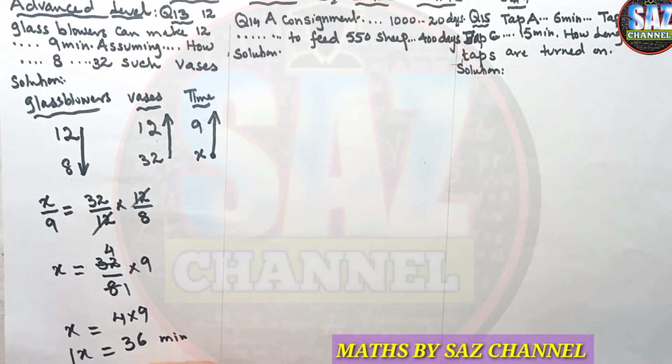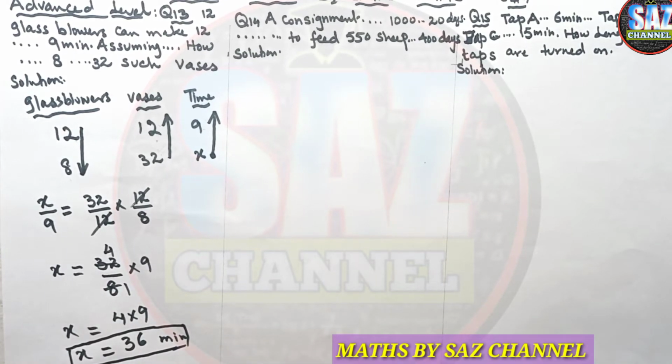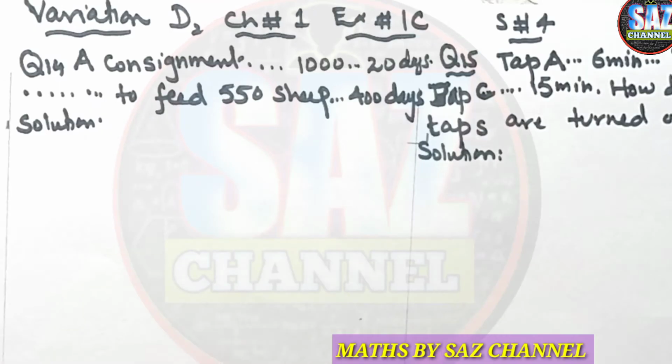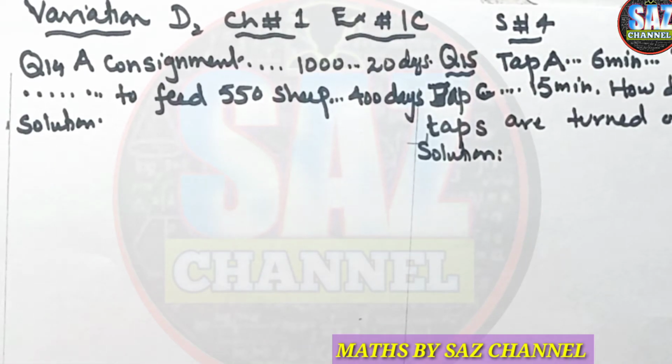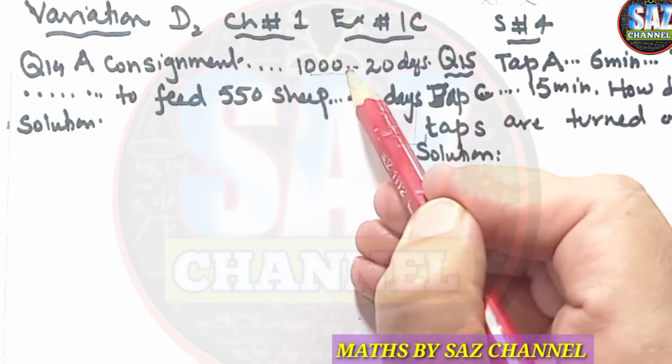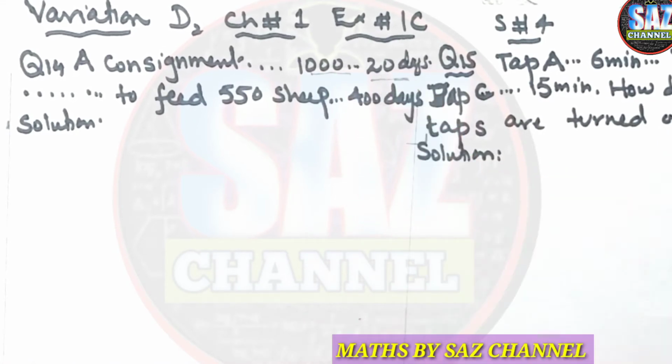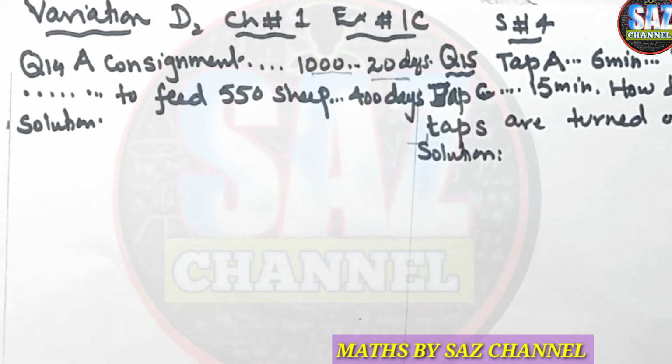Let's move to the next question, and first read the question carefully. It's really important to read and understand and underline important terms of the question. Question says that the consignment of fodder can feed 1000 sheep for 20 days. Assuming that all sheep consume the fodder at the same rate, how many consignments of fodder are needed to feed 550 sheep for 400 days?